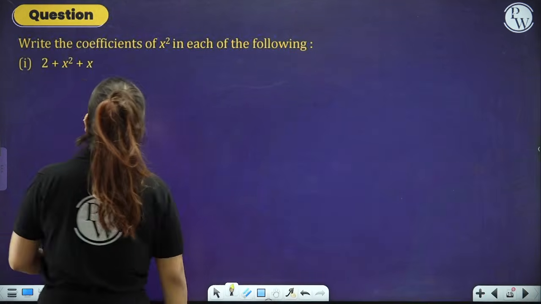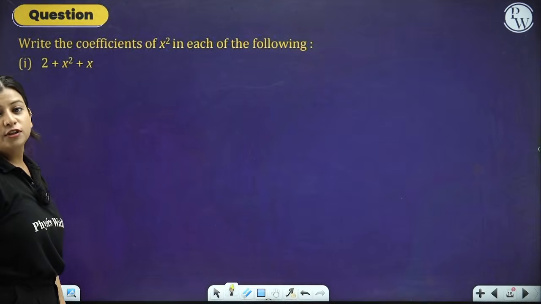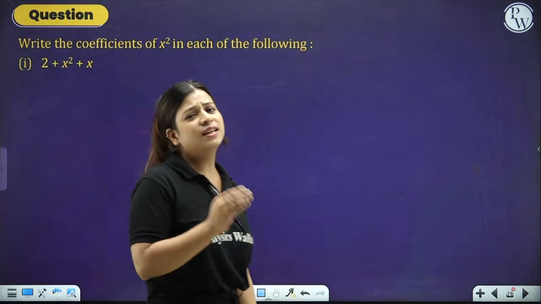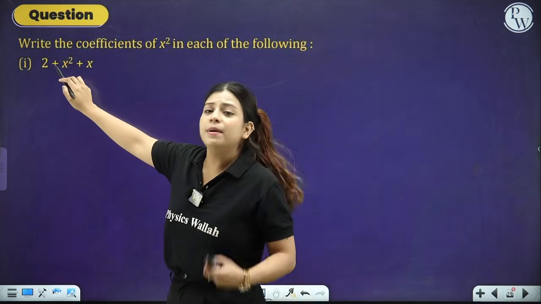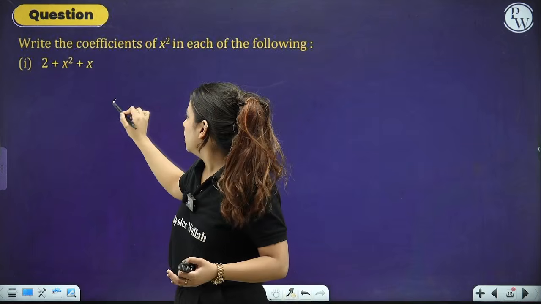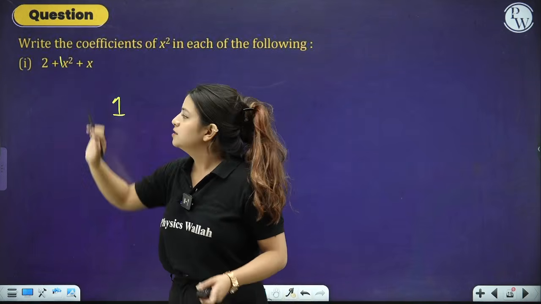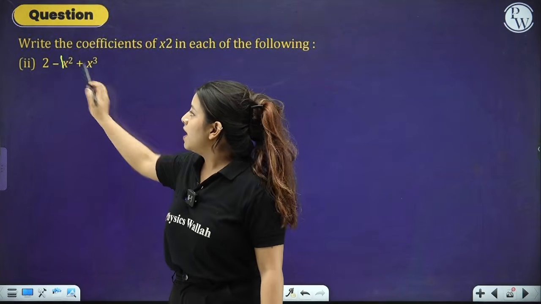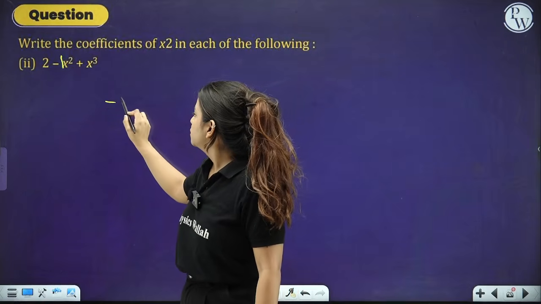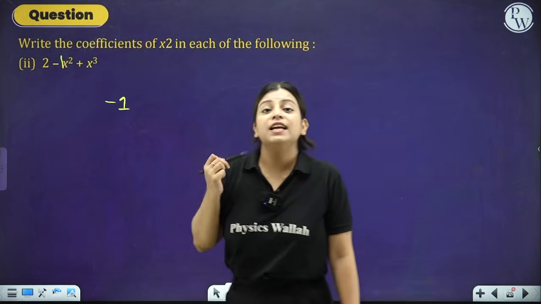The next thing that we have is: write the coefficients of x square in each of the following. Let's do that. What is the coefficient of x square, people? The number which is attached with x square. Where is x square? Here. Number attached with it, nothing, so 1. Because if no number is there, 1 is there. Similarly, over here x square, no number is there, 1, but negative is also there. So the coefficient will be negative 1.